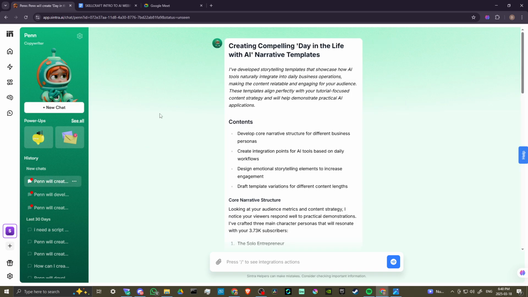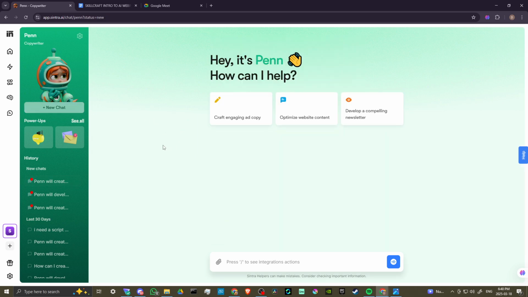First off, what we might want to do is start a new chat. And we could see here that we have some helpful suggestions if we want to get rolling with Penn. We can also enter in our queries here at the bottom. You can even use voice in order to talk to Penn as well. So that's pretty neat. We can attach a file. If you have a specific file that you want to use, then you can attach that there.